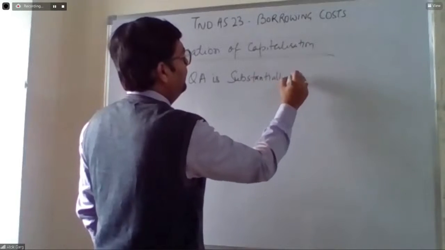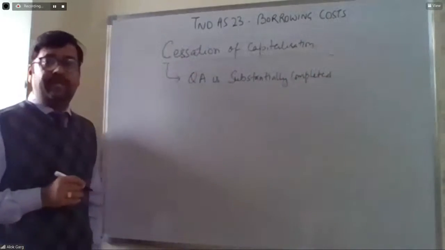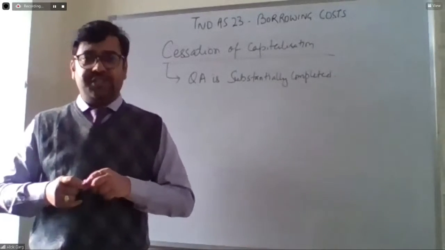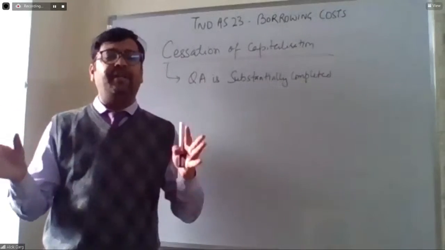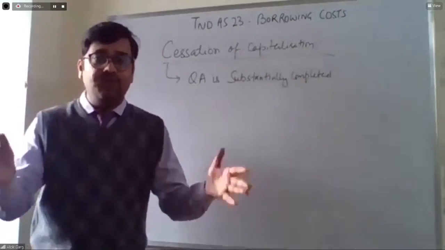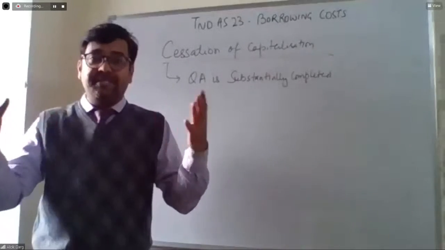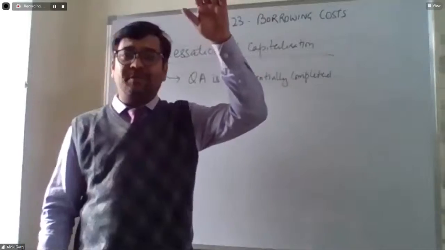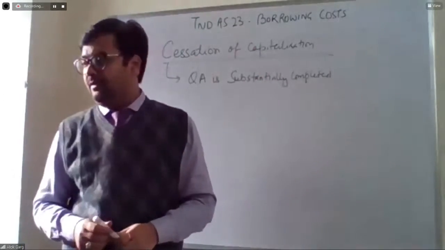For example, when you purchase a house, normally you take possession of the house and start living in it, and the furniture work or interior decoration is going on while you are living in the house. Technically speaking, this house is ready for intended use or sale. It is substantially completed. So when the asset is substantially completed, the borrowing cost should be stopped for capitalization, and after that it will go to P&L.